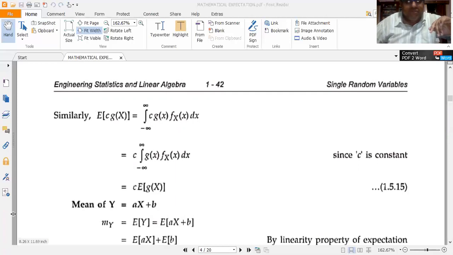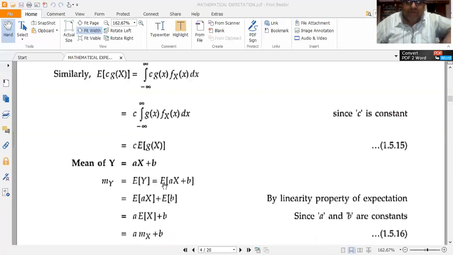Now c is a constant, so pull it outside the integral sign. So this becomes c integral minus infinity to plus infinity g of x into f_X of x dx, since c is a constant. But what is this integral? This is nothing but expected value of g of x. Hence I have E of c g of x is equal to c into E of g of x. That's all. Very, very simple property. So two properties we have proved for proving the transformation property.